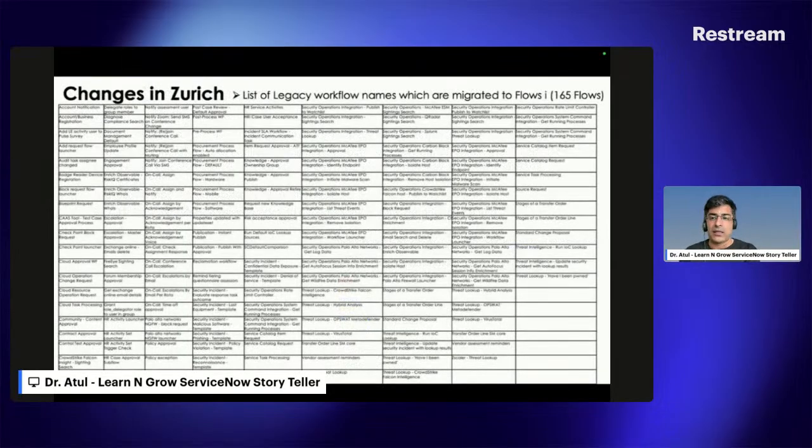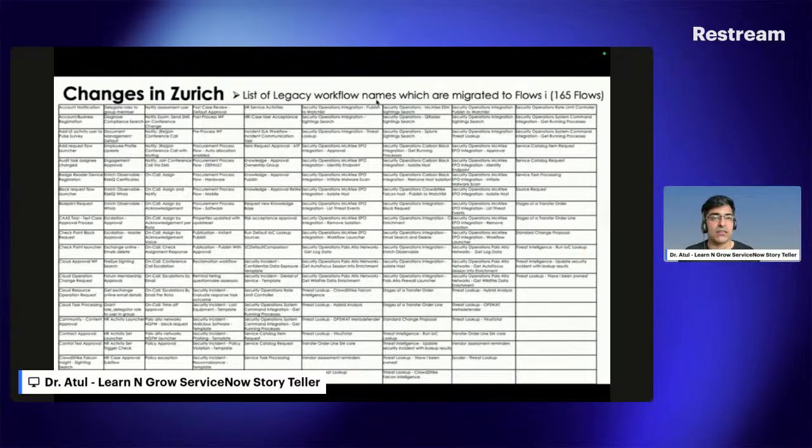Now, very important key point. I'm sure it's tough to read, but you can get the KB for this one. ServiceNow moved 165 workflows to Flow in the Zurich release. The main areas are hardware asset management, software asset management, service catalog, knowledge management, SIR, and a few other workflows that have been moved to Flow.